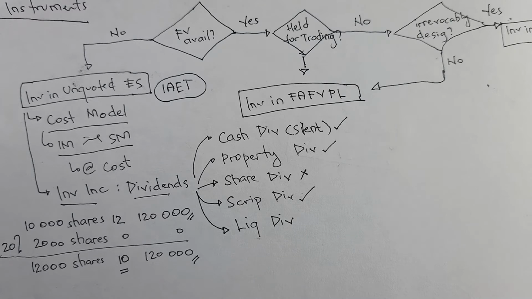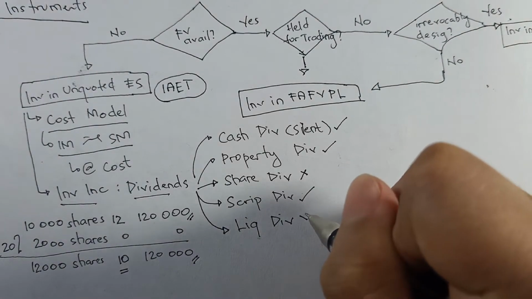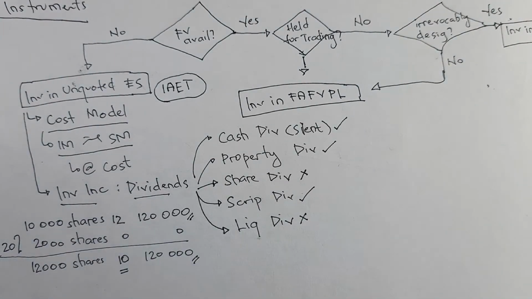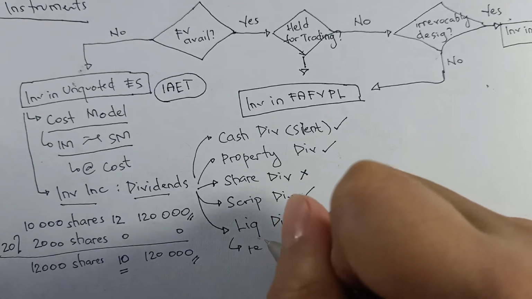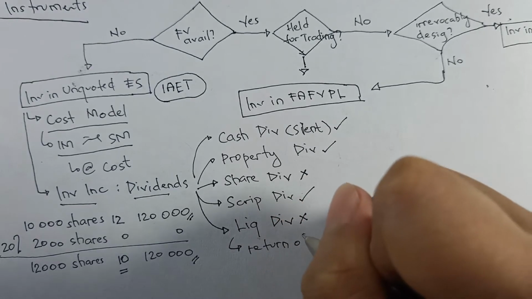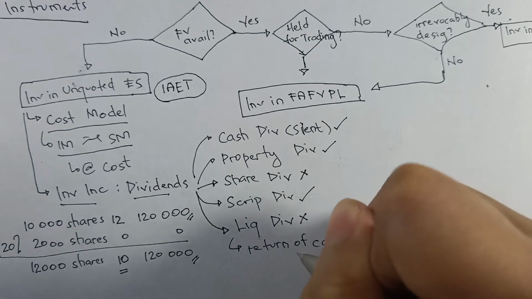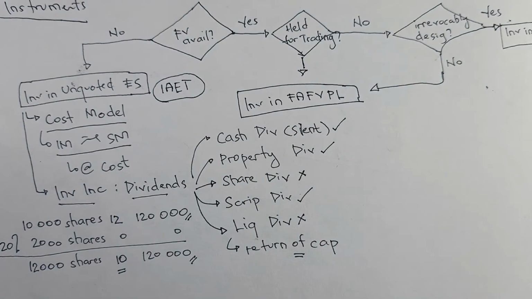And then lastly, liquidating dividend. A liquidating dividend is not an investment income or a dividend income. Why? Because a liquidating dividend is the dividend we receive on the liquidation of the corporation. Actually, a liquidating dividend is a return of capital. Return of capital means our capital is being returned to us.